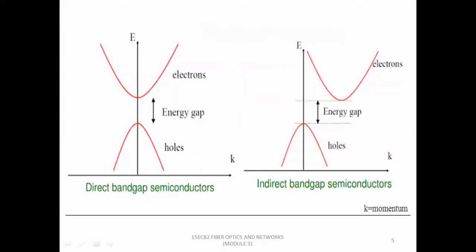So these are the figures with respect to direct band gap semiconductor and indirect band gap semiconductor. The first figure or second figure tells about the graph of E versus K. So if you take direct band gap semiconductors, K is equal to 0. Indirect band gap semiconductors means K will be a different value.